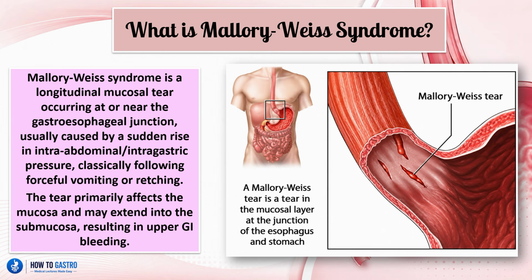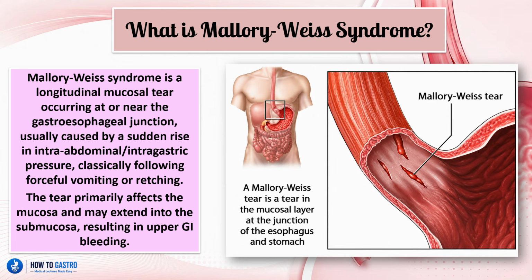You know that if you've ever vomited before, you feel that sudden clenching of your stomach. And once that stomach clenches to expel the food when we vomit or we retch, the intra-abdominal or intragastric cavity pressure will increase, leading to these tears. So the patient will vomit, the tears will occur, and then there will be the appearance of blood as well. Because once these tears occur, we will have bleeding out at the site, and therefore the patient will also start vomiting blood thereafter.